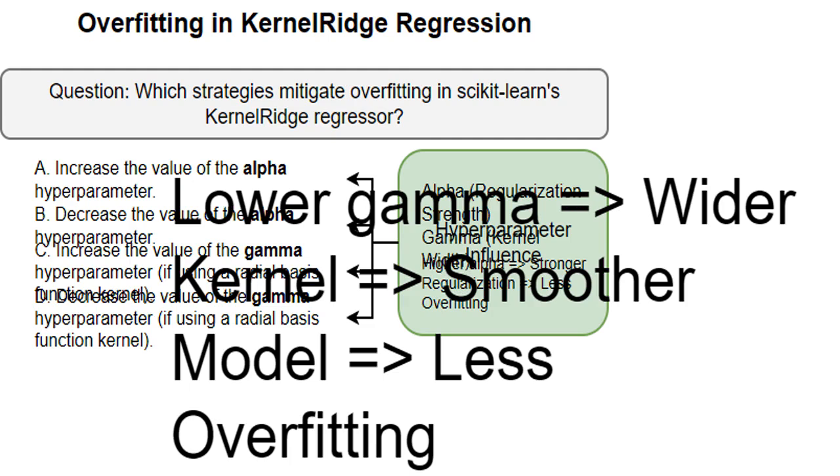A smaller gamma value leads to a wider kernel in the radial basis function, RBF. A wider kernel makes the model less sensitive to individual data points, resulting in a smoother, less wiggly model that generalizes better. It's like using a broader brush to paint the data. The details become less important, focusing on the overall trends.